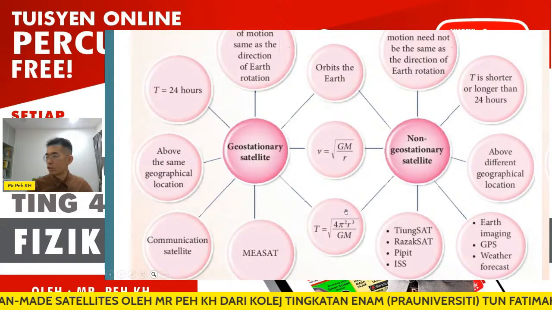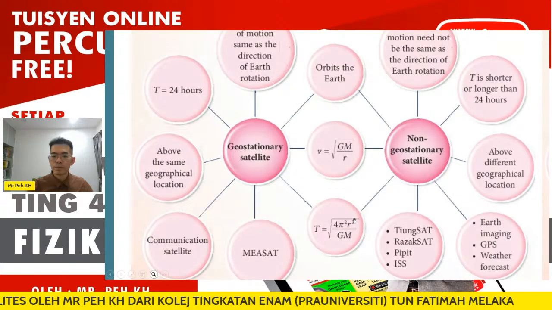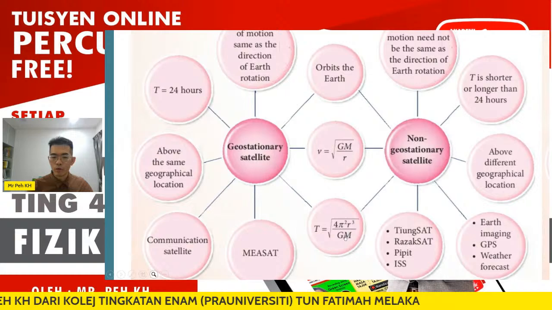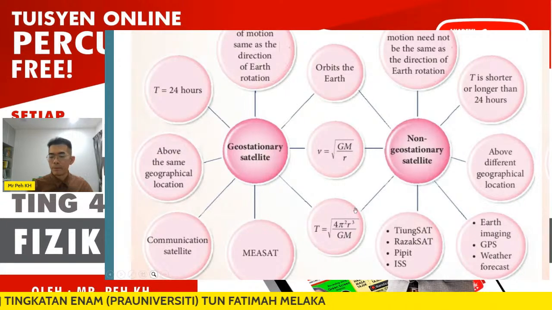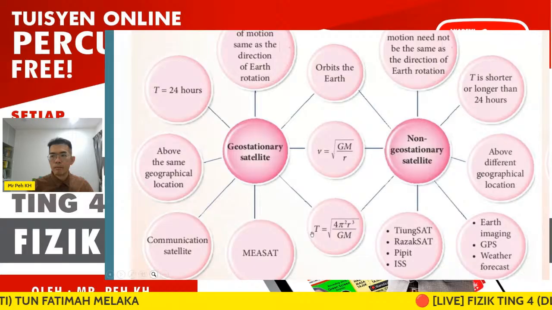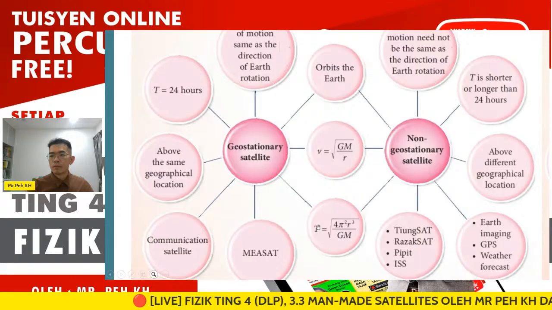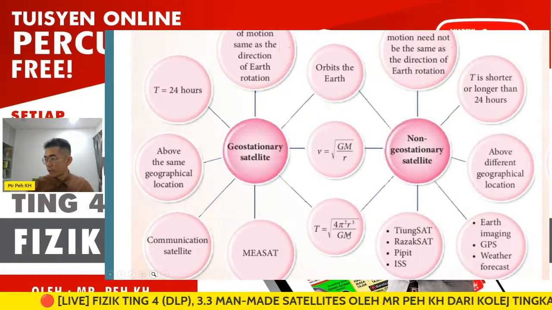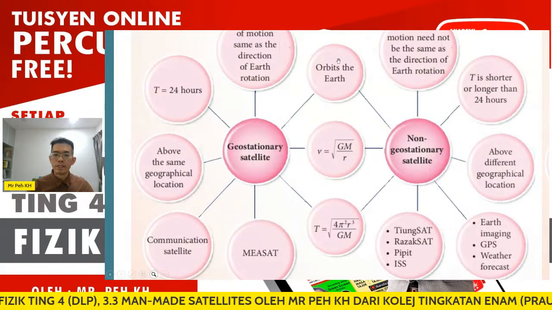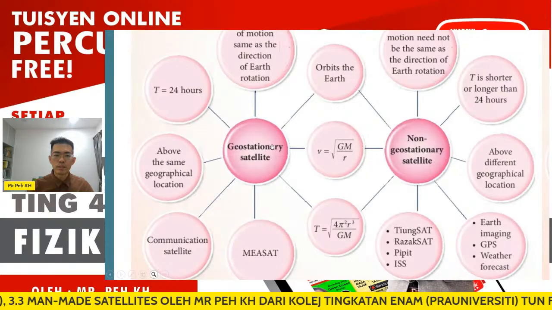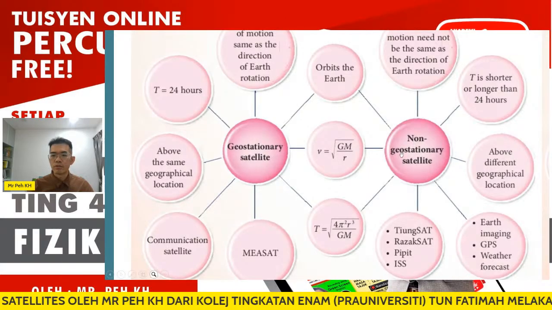This formula actually is not new. T equals square root of 4 pi squared r cubed over GM. Actually, this is Kepler's third law, where we have a relationship between the period and the orbital radius, where T squared is directly proportional to r cubed. So these three will be the similarities between geostationary and non-geostationary satellite.